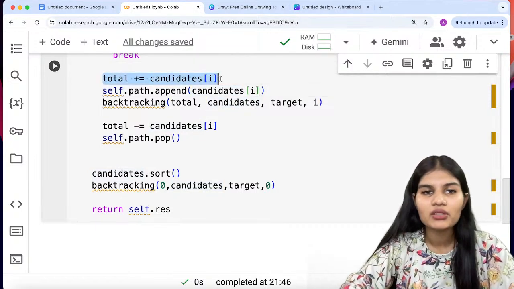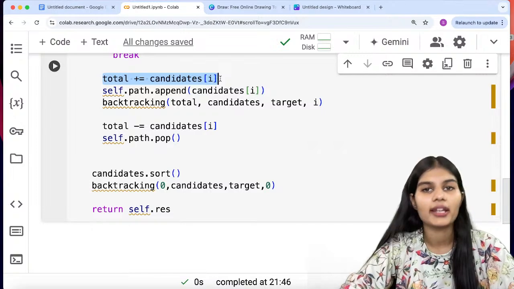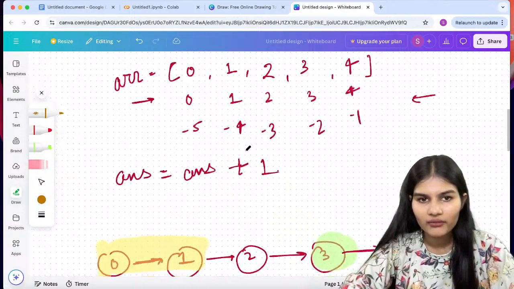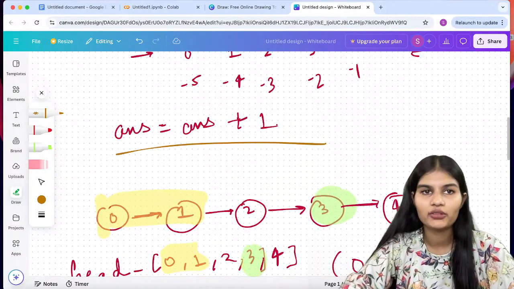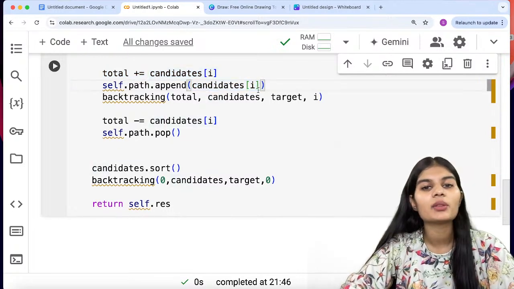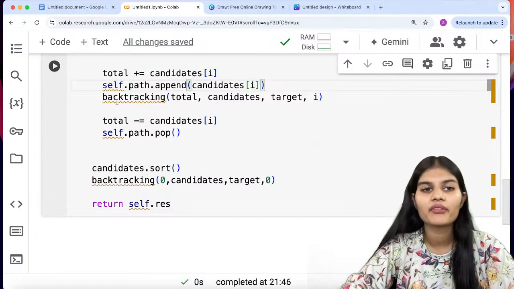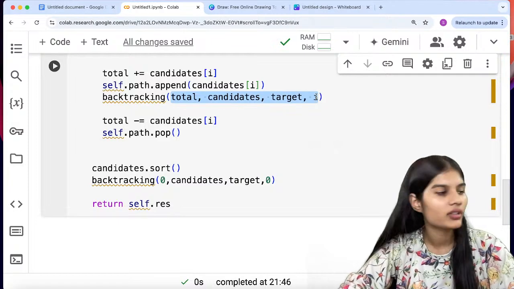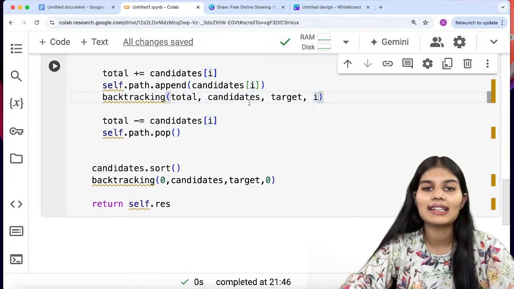This exactly means total is equal to total plus candidates of I. If you joined me in the starting, I explained this particular part there. Then again appending the values into candidates of I, because that is what helps to get the final result. And backtracking simply helps me add all of these into the list. So total, candidates, target and I.